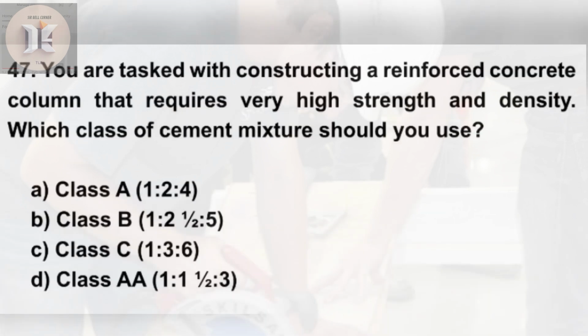47. You are tasked with constructing a reinforced concrete column that requires very high strength and density. Which class of cement mixture should you use? A. Class A 1, 2, 4. B. Class B 1, 2.5, 5. C. Class C 1, 3, 6. D. Class AA 1, 1.5, 3.